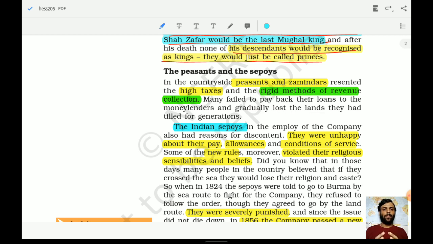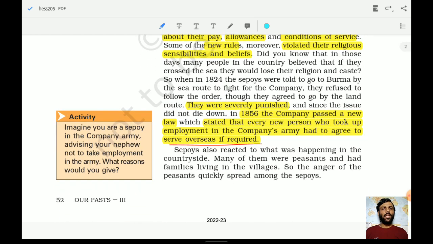So the Indian sepoys were unhappy for multiple reasons, and these have been mentioned here: their payment, their allowances, conditions of service, and new rules which were introduced. Moreover, they violated their religious sensibilities and beliefs. There was a popular religious feeling that if a person crosses the sea, then that person will lose their religion or caste. So it was the basic understanding at that time.